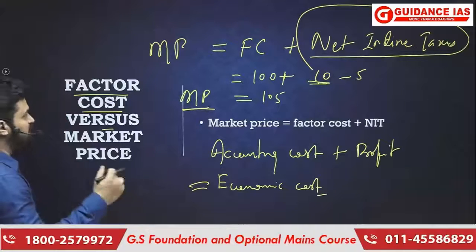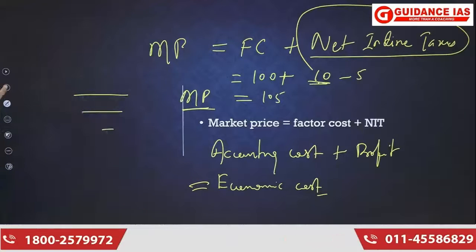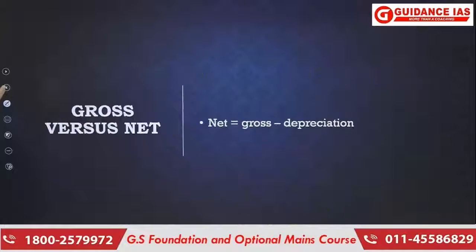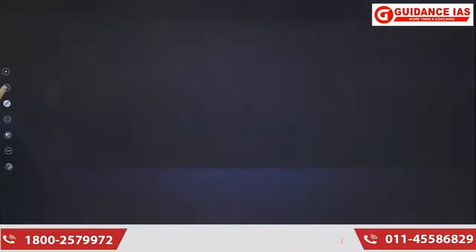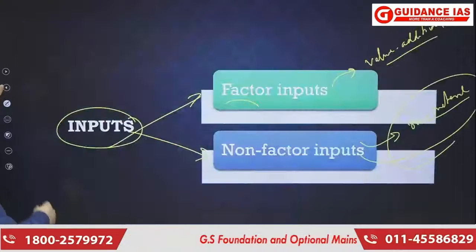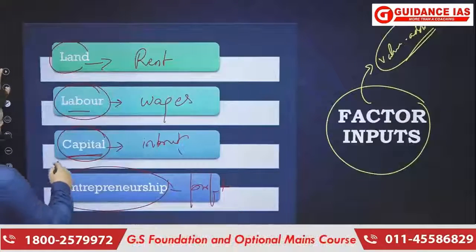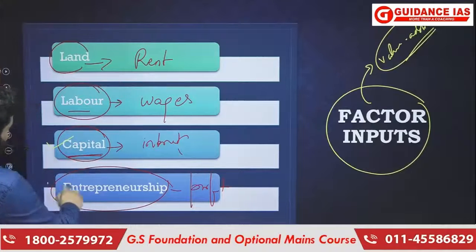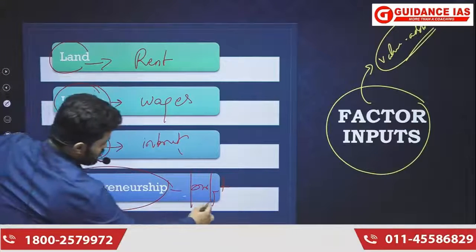Okay, and again remember, I'll just take you back to that concept where we already discussed the factor inputs, and there you will see that this factor input, that is entrepreneurship, is generating profit.